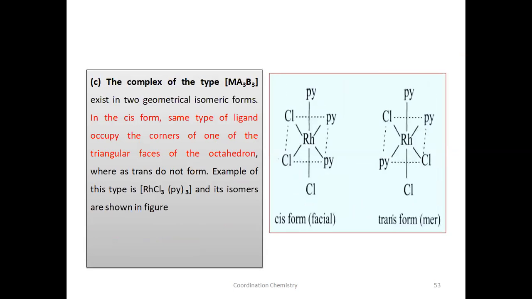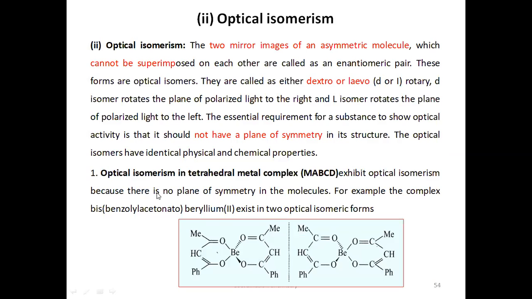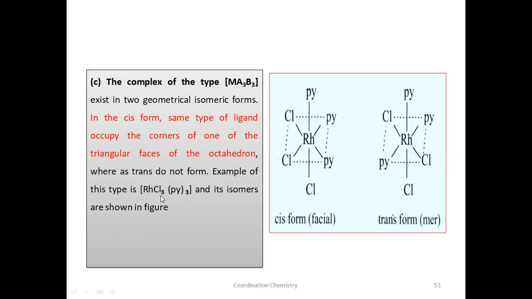Let us take this example. This is MA3B3. How many different ligands are there? 2 different types. A is 3, B is 3. For example, rhodium, pyridine. We have 2 ligands here, chlorine and pyridine. We have 3 chloro ligands and 3 pyridine ligands here. You can take any ligand to show the cis form and trans form.